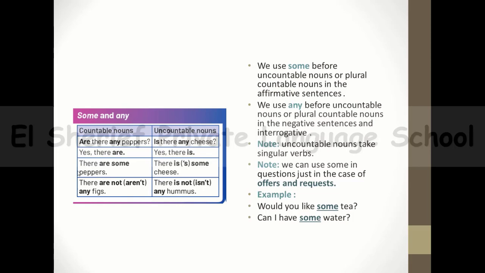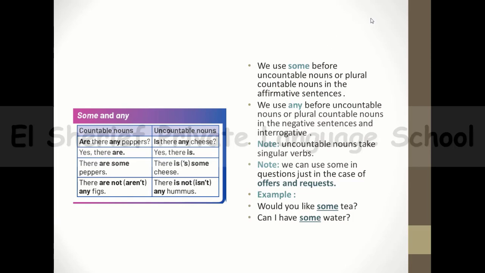Yes there is. Okay, and let's move to the second example. There are some peppers. There is some tree. There aren't any figs. Aren't is in the negative, some in the positive sentence. So there aren't any figs. There isn't any hummus. There is some tree. Okay.